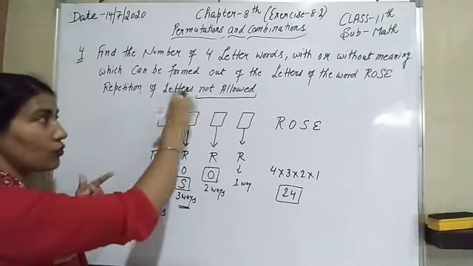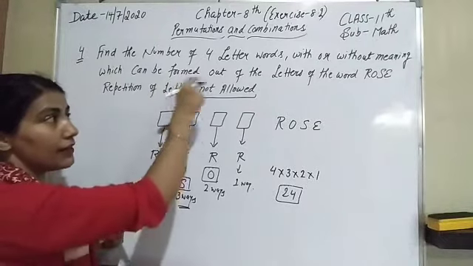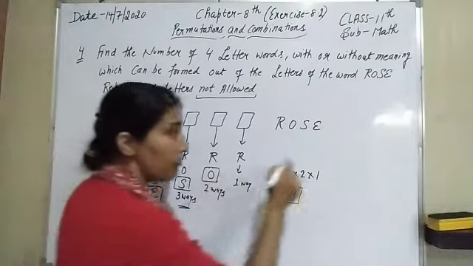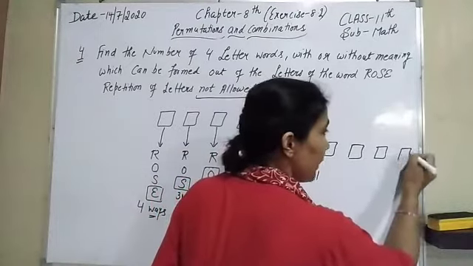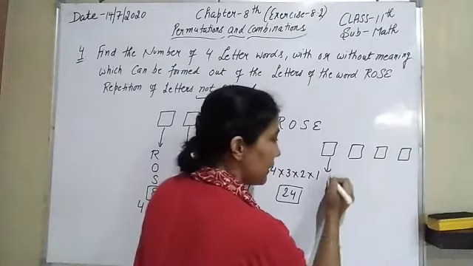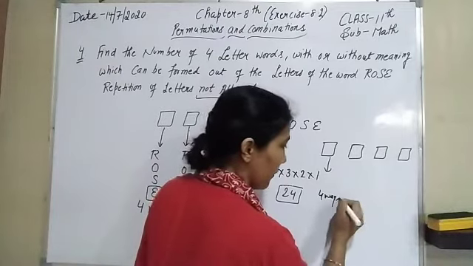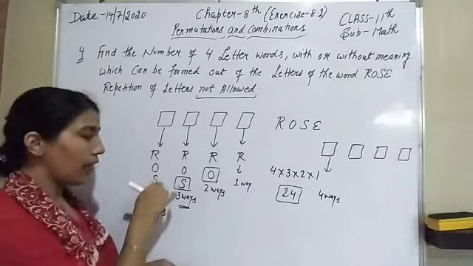And in this question, it is written that repetition is allowed. Now in which way can we do this question? Here we have to make a 4-letter word and repetition is allowed. Now the first letter can be filled in 4 ways: R, O, S, E.